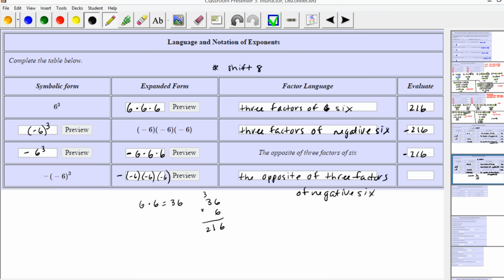Now we know the product of 3 6s is 216. Now let's see about the sign. So negative times negative is positive, a positive times a negative is negative, and the opposite of a negative is positive. Okay, so notice you may see a pattern here. When you have an even number of negative and or opposite signs, it's positive. And when you have an odd, so here we had 1 or 3 negative signs, the result was negative.